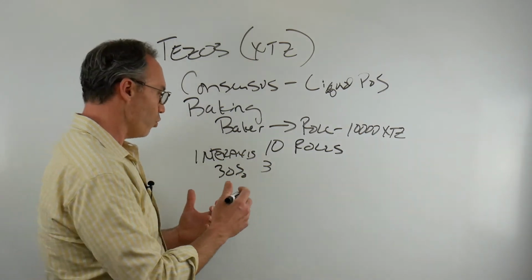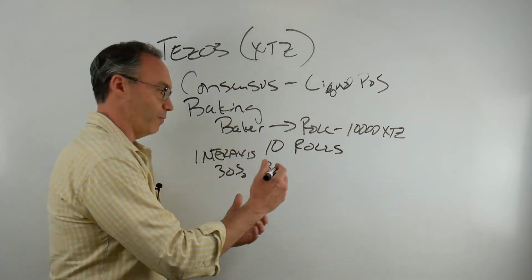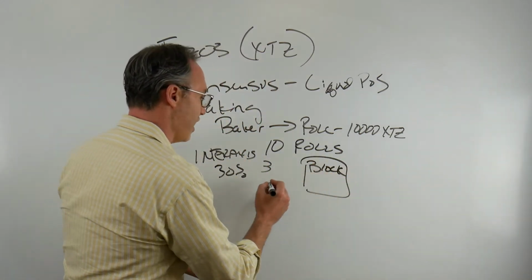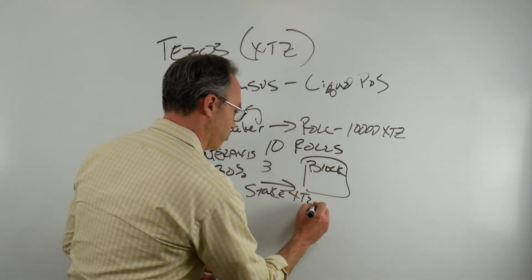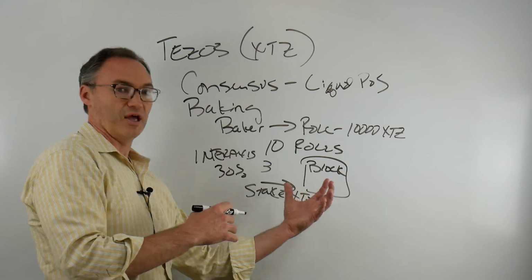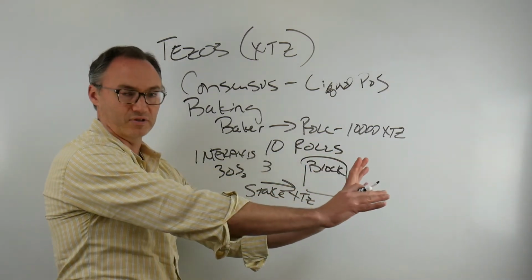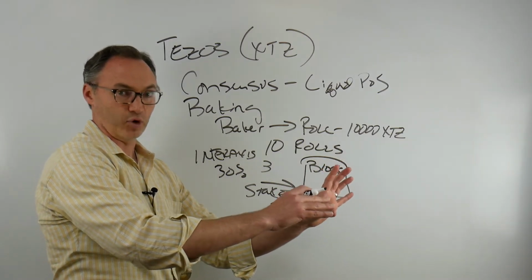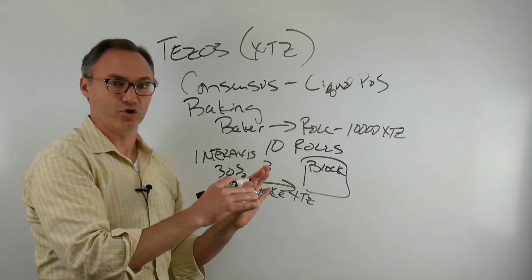So what happens is I'm the one chosen, I'm the priority. I put forth, here's my block that I'm putting out there, and when I do that, I stake again. I stake a bunch of my XTZ tokens. Okay, I say, here's the one, and I am so confident in this one that I'm going to put a bunch of my tokens in there, and you hold on to them for a little while, for I believe it's 14 days, to make sure that everything is good with this block.